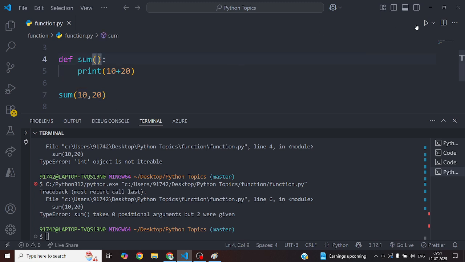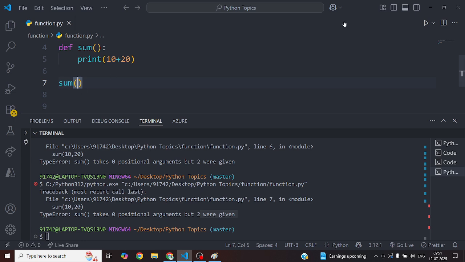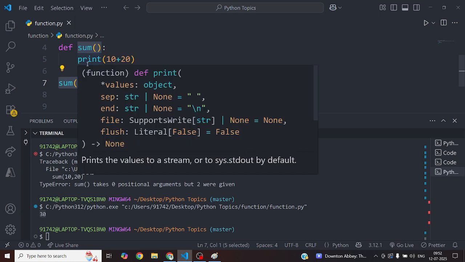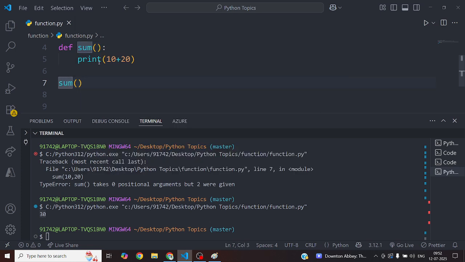Now 10 and 20, if I run it, you can see the error: 0 positional arguments, but 2 are given. Now if I don't pass them, it should give me 30. Why? Because sum has 0 parameters and the function signature has 0 parameters. So this function and this function match. That's why it is mapped internally and it's printing 10 plus 20, right?